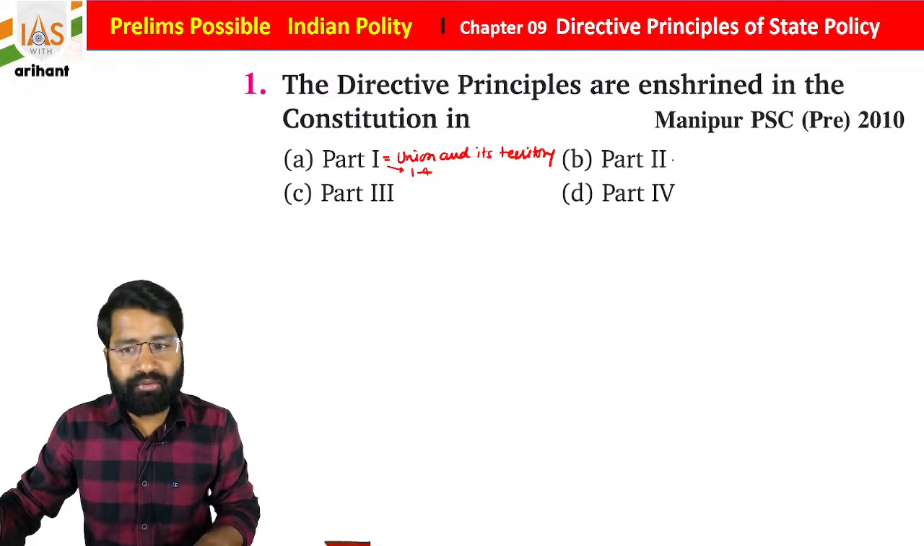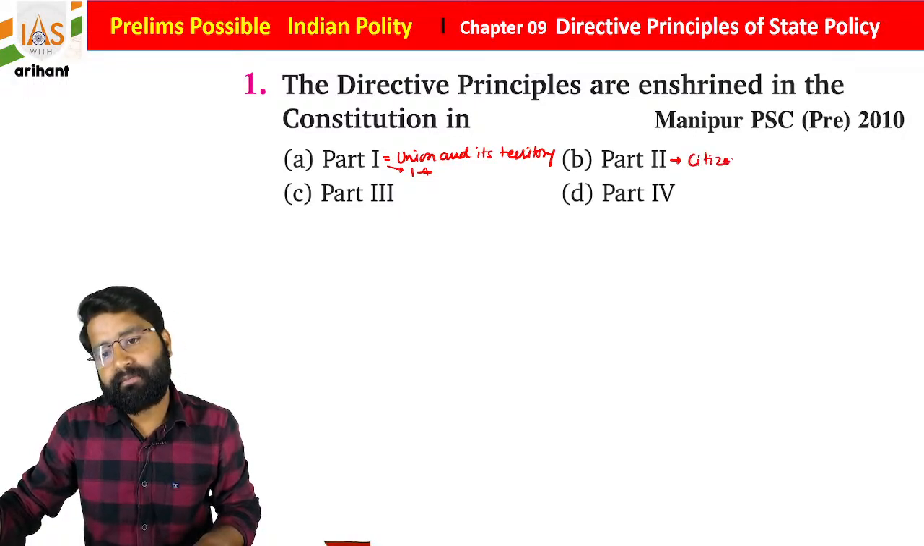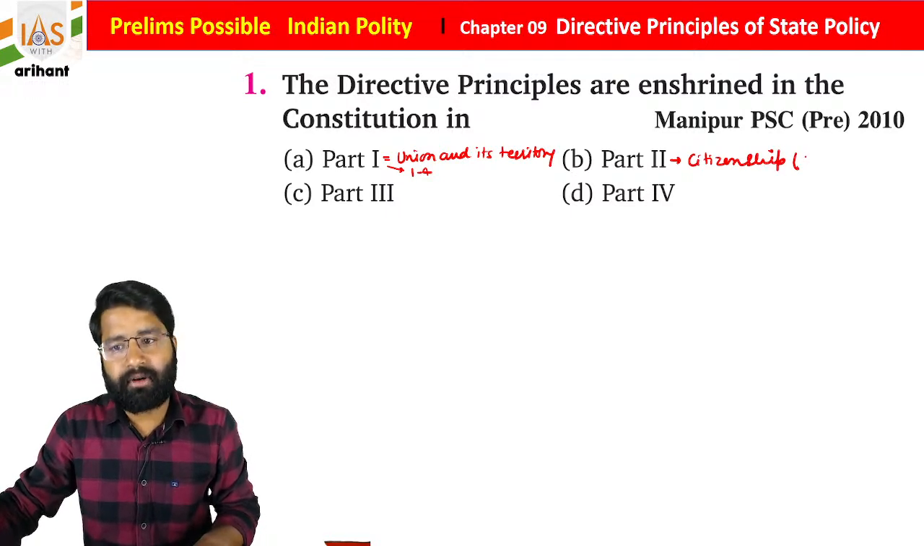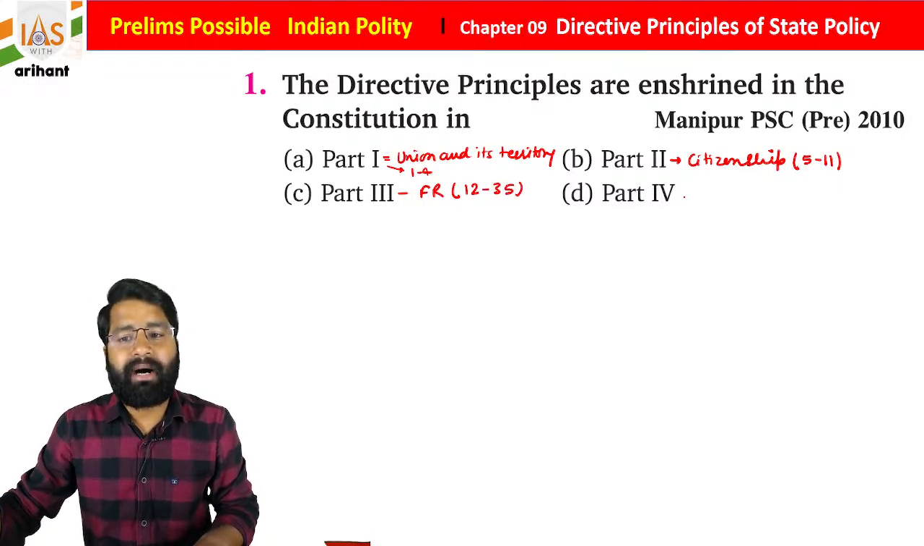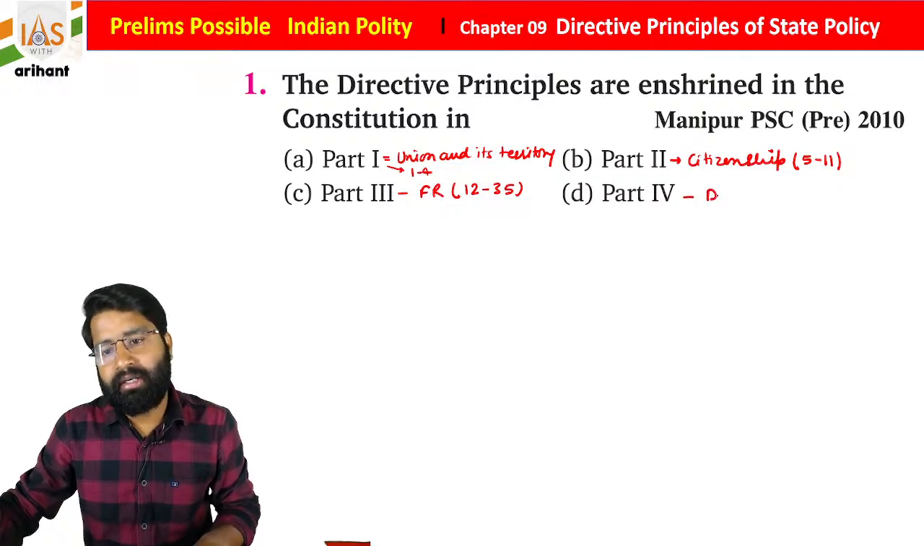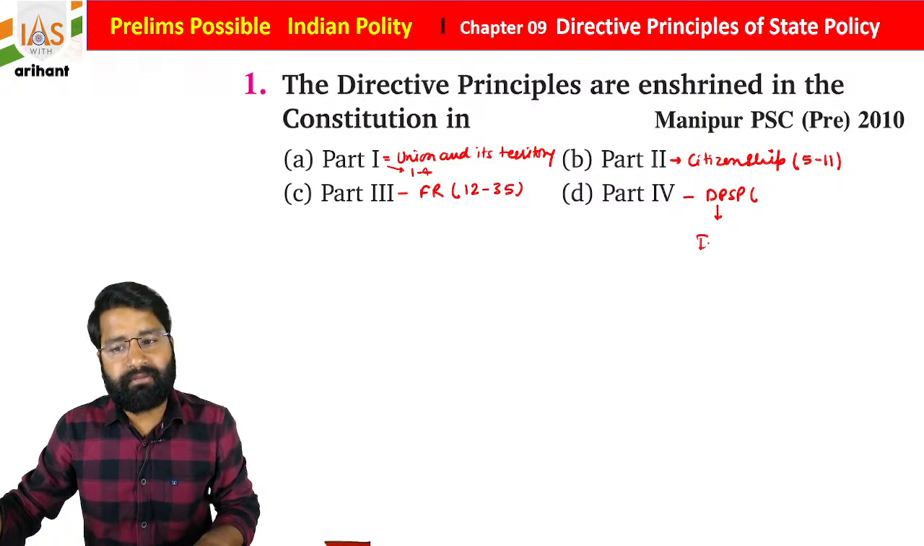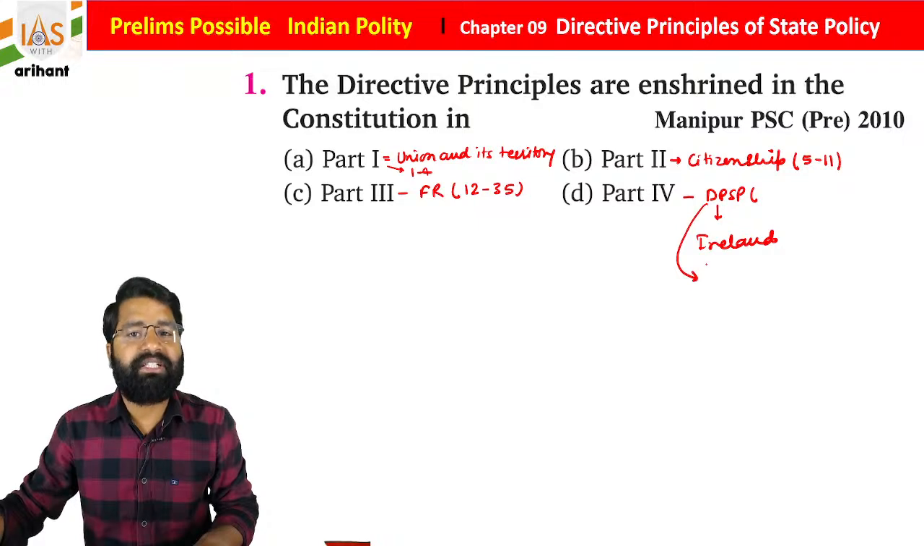Then we have Part 2 in our Indian Constitution, that is about citizenship, and it contains articles from 5 to 11. Then Part 3 is about the fundamental rights, and it contains articles from 12 to 35. Okay, Part 4 is about the directive principle of state policy, and this concept we derived from Ireland, we already discussed. And why is the directive principle of state policy there?